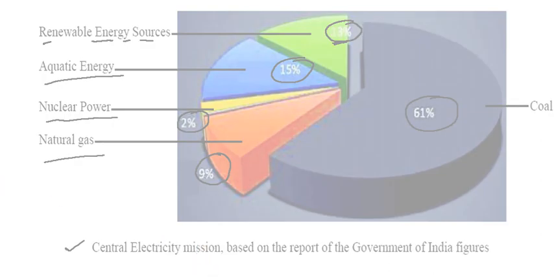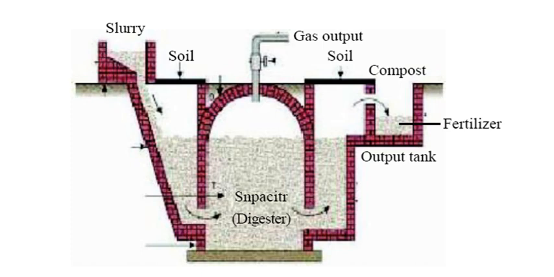Let us see what is the biogas plant. So it is the biogas plant in which cow dung slurry is used to form the gas which is used as cooking gas. So this one, the soil and compost. So it is the waste, and don't say it is a waste product, but it is a useful product after using the gas. So that is the slurry, and it is the soil, and here are the digesters. They digest and convert into gases and some into fertilizers.